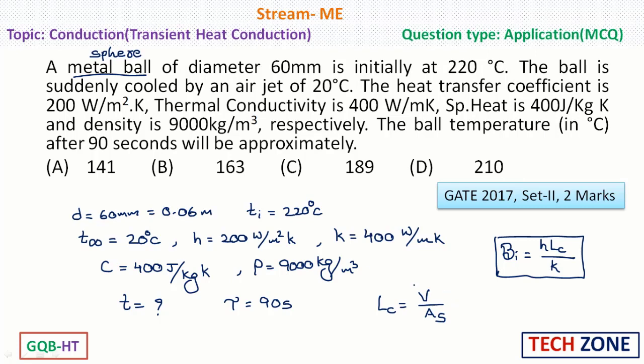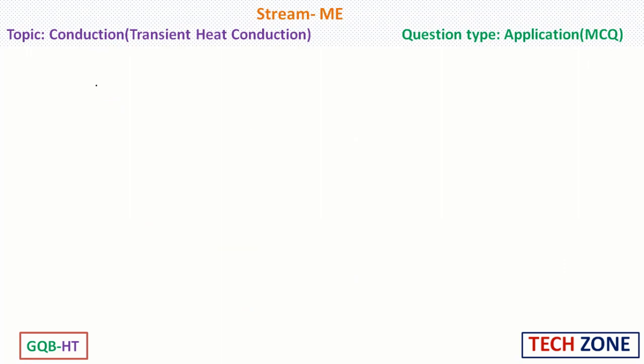Now, as this is a metal ball which is in the form of a sphere, we can take volume as pi by 6 d cube and surface area as pi d square. So these pi get cancelled and we will get d by 6 as the characteristic length.